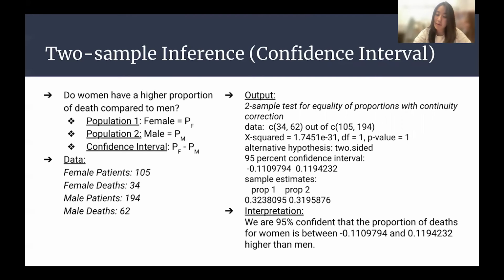With the two-sample prop test of proportions, we could also see that the proportion of deaths for women is between negative 0.1109794 and 0.1194232 higher than men. Next, we will be talking about regression.